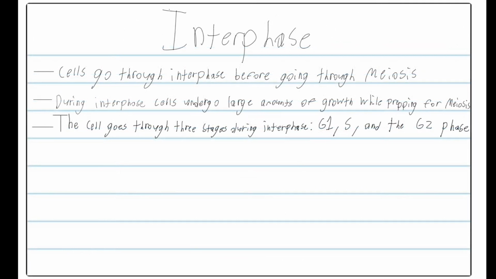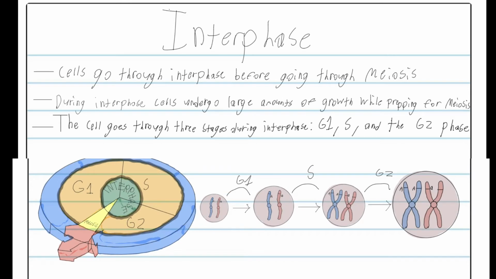Before the cell goes through meiosis, it must first be prepped and go through interphase. During interphase, the cell undergoes normal growth processes while also preparing for cell division. In order for a cell to move from interphase into the meiosis phase, many internal and external conditions must be met. The three stages of interphase are called G1, S, and G2.